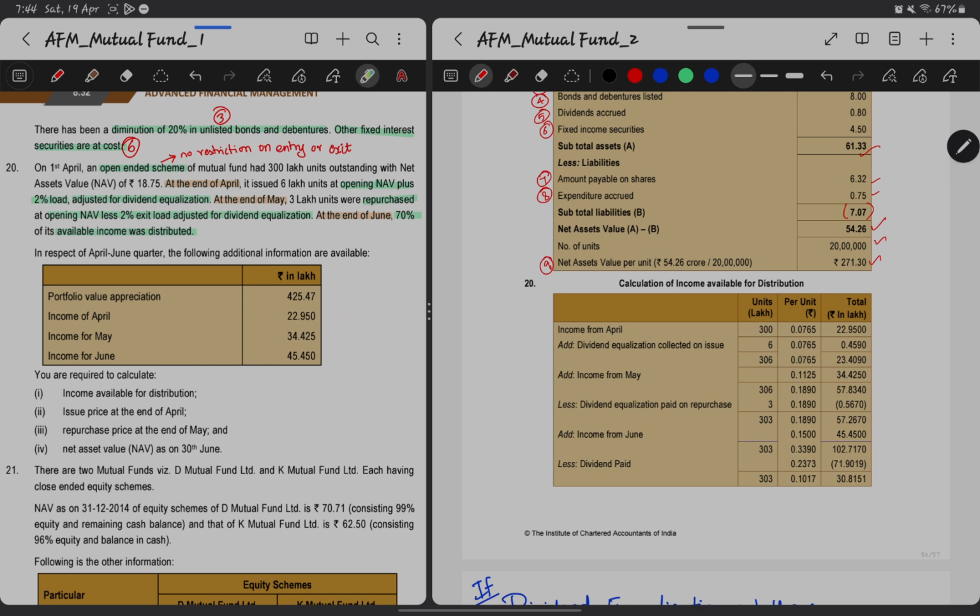The same case here, 22.950 is the income I'm going to receive in the month of April. So even if at the end of April 6 lakh units are issued, at that point of time I have to collect it from the new people who got the units, right?